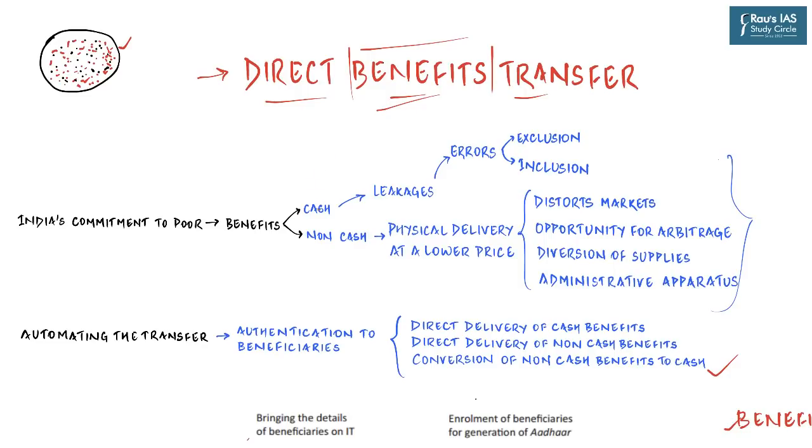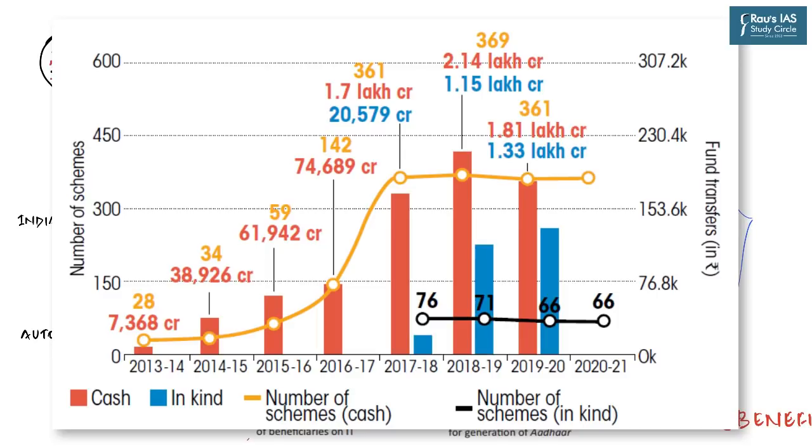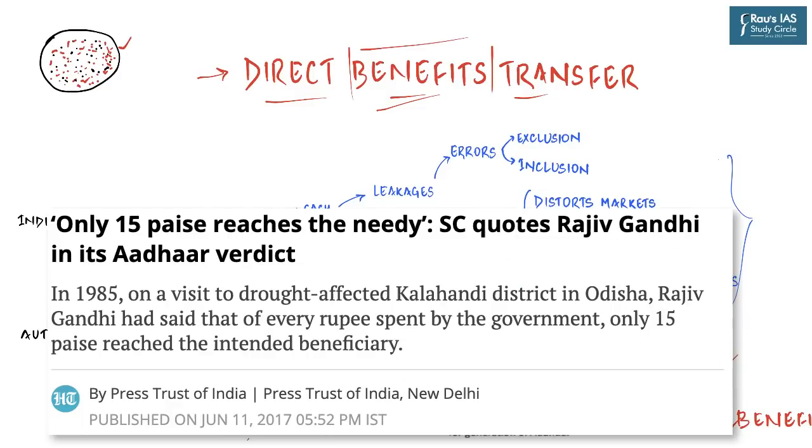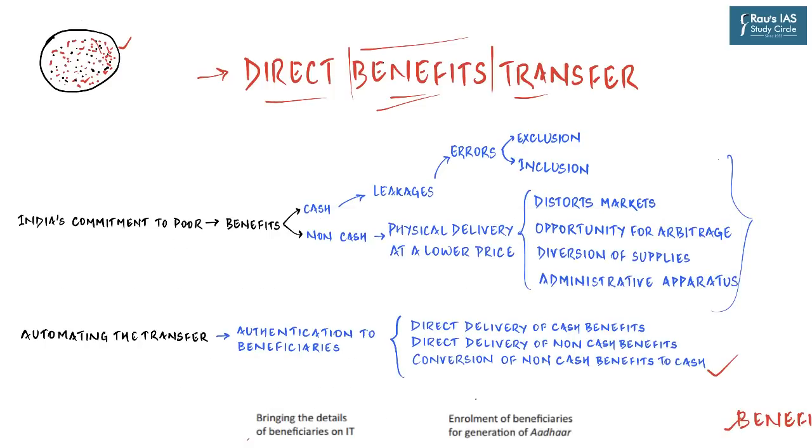Now, over the years, the amount of money spent on the welfare programs has reached staggering levels. As you can see on your screen, if we include all the subsidies given to the poor population, it has massively increased, and of course, rightly so. But the problem is that the benefits of these schemes, these transfers, although being done by the central government, are not reaching the red dots. They are lost somewhere because there have been concerns about the delivery of benefits to the intended beneficiary. We don't want these benefits to just reach the population. We want these benefits to reach the right people. And that is where the whole problem is.